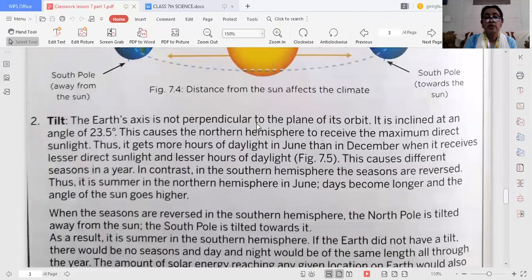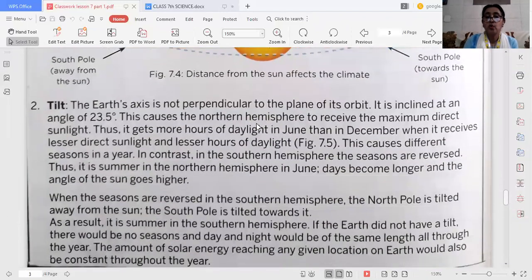Next, we know tilt. The earth is always tilted on its axis, inclined at an angle of 23.5 degrees. This causes the northern hemisphere to receive maximum direct sunlight. So it gets more hours of daylight in June than in December, when it receives less direct sunlight and fewer hours of daylight. This causes different seasons in a year. That is the main cause.